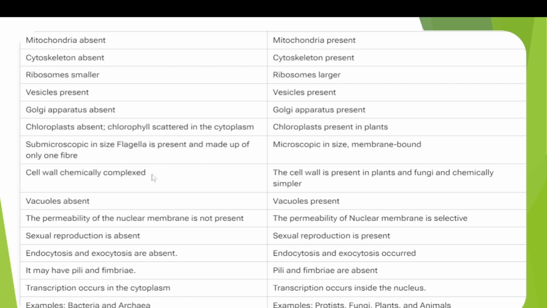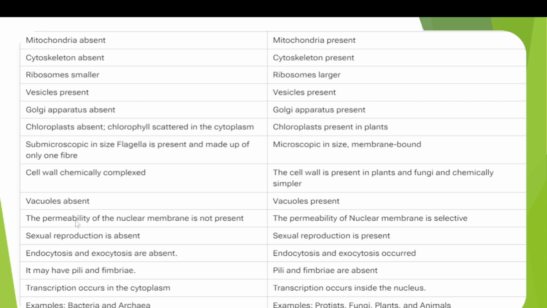Cell wall is chemically complex. Generally, the bacterial cell wall is made up of peptidoglycan, a polymer of NAM and NAG, present in prokaryotes. Whereas cell walls in eukaryotes are of different types. For example, in fungi, the cell wall is made up of chitin, whereas the plant cell wall is made up of cellulose and hemicellulose. Vacuoles are absent in prokaryotes, whereas they are present in eukaryotes.